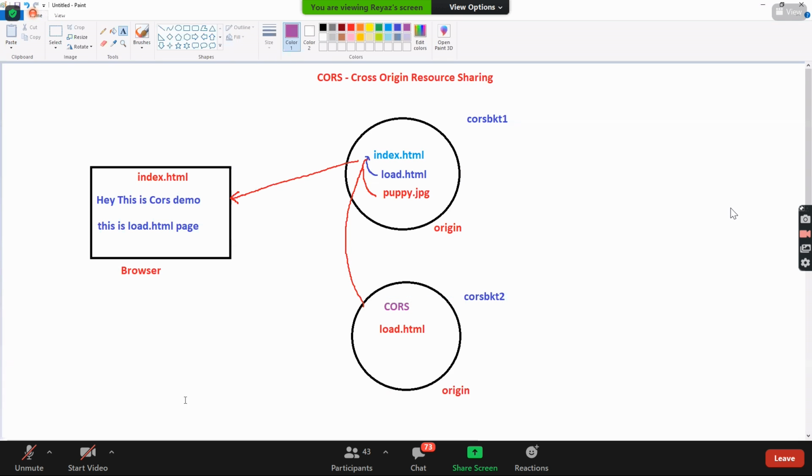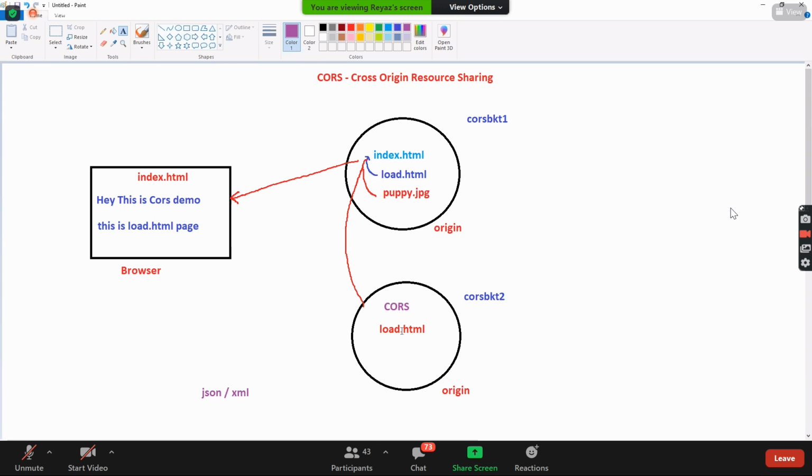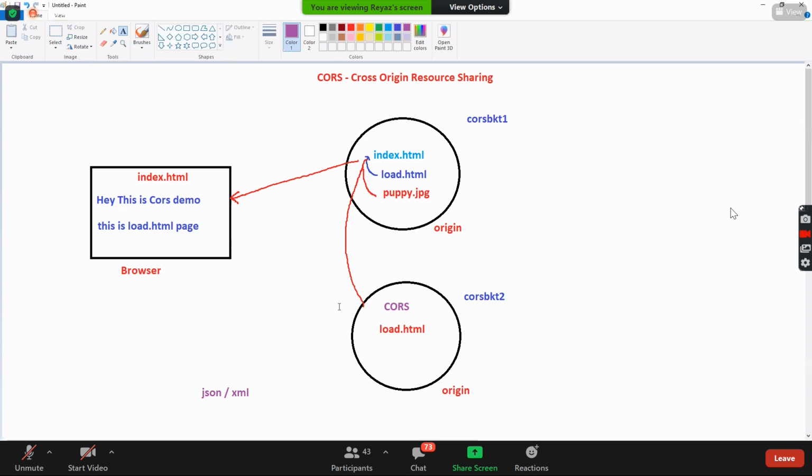CORS is a JSON script, or you can have an XML script. You need to put the JSON script in this bucket so that these objects can be called from another origin. These resources can be shared across origins, which is why it is called cross origin resource sharing. By default it doesn't work unless you enable CORS in this bucket. You understood, guys? Is it clear, everyone?